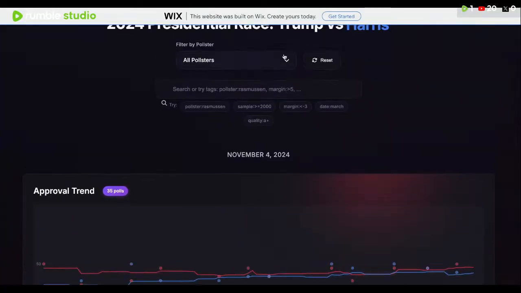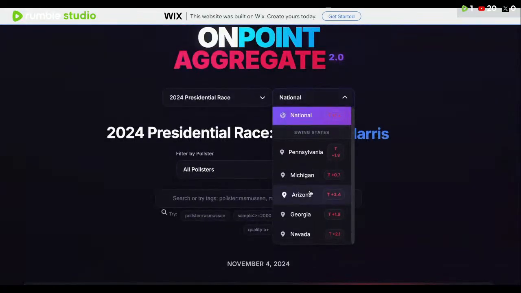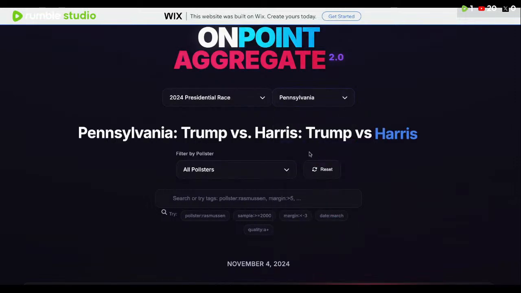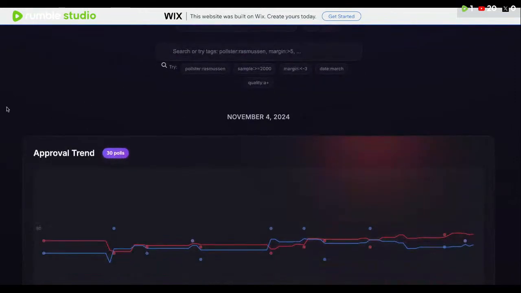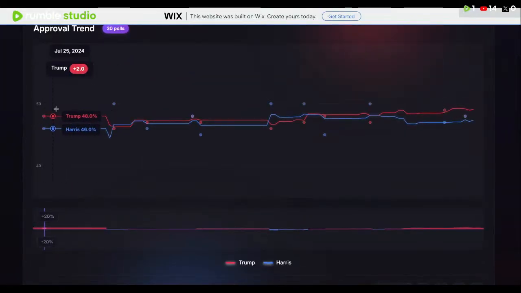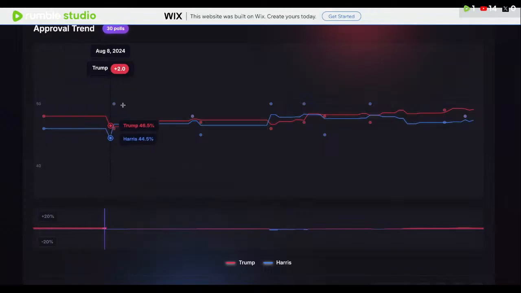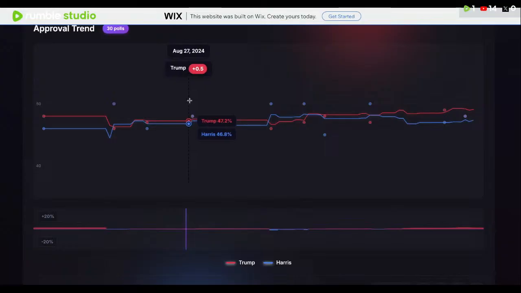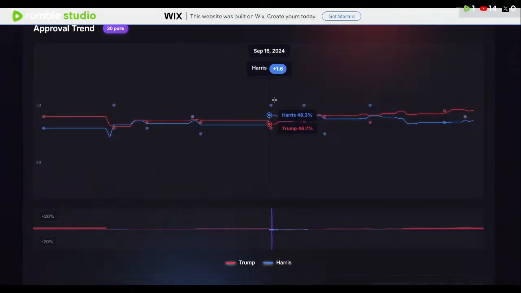But then what's really cool is we actually have the battleground states of Pennsylvania, Michigan, Arizona, Georgia, and Nevada. Wisconsin's, for whatever reason, is not here. I'm assuming Jay needs to add that back. But Pennsylvania, if we look at the aggregate, it started out with Trump plus 2 because Emerson College had that. Then the New York Times poll gets added. It kind of shifts. But overall, even though there's only 30 polls here, the picture is clear.